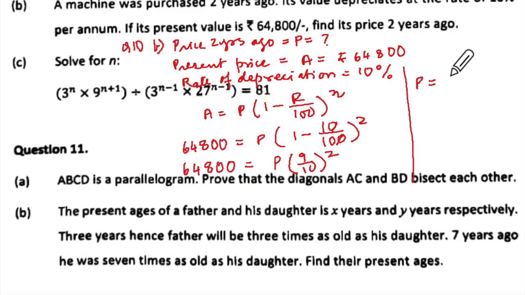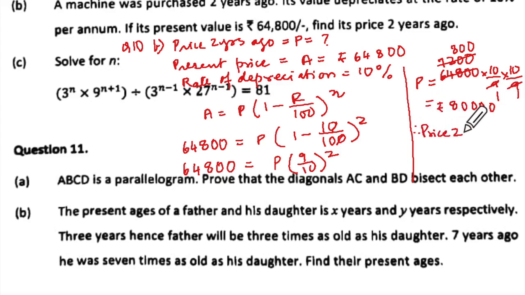Then after that P will be equal to 64800 into 10 upon 9 into 10 upon 9. Don't put it as 100 upon 81. You will take time. Okay, so 9 ones are 9, 9 sevens are 63, and 9 twos are 18. So 72 times in this, and 9 will go how many times? 800. So that will be rupees 80,000. And then what you'll say, therefore price 2 years ago is equal to rupees 80,000.